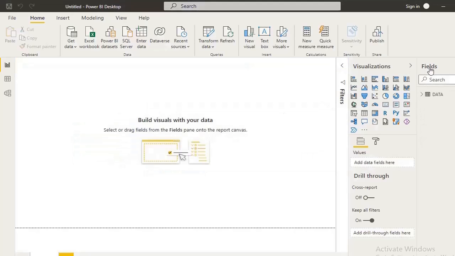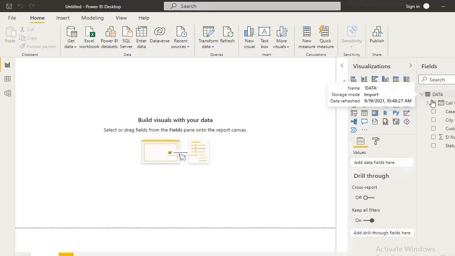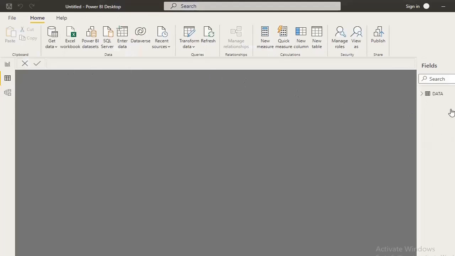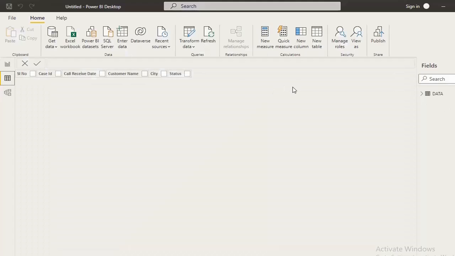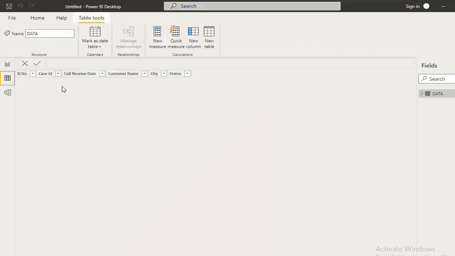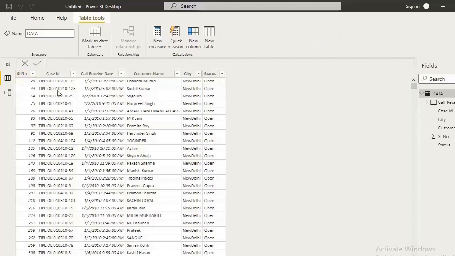See in the fields column, you see that we have data here. If I expand this, these are the columns that we have in our raw data. If I click on this data option here, you can view the actual data over here. So we have serial number, case ID, call received date, customer name, city, and status. The same data that we can view in our Excel sheet. So this is the data option.